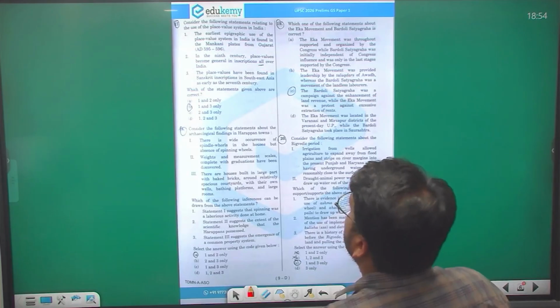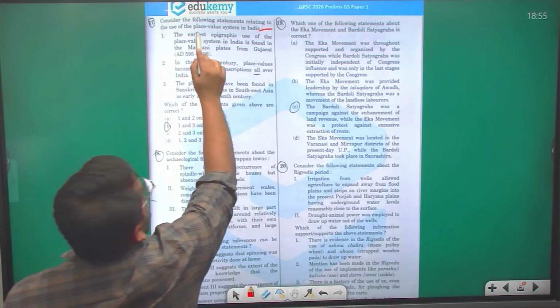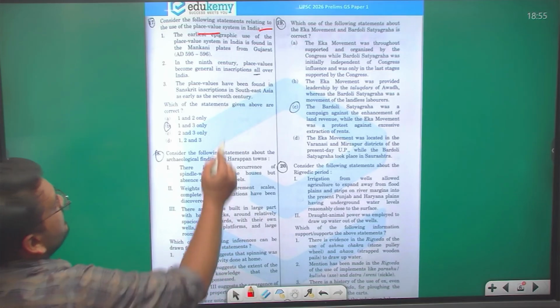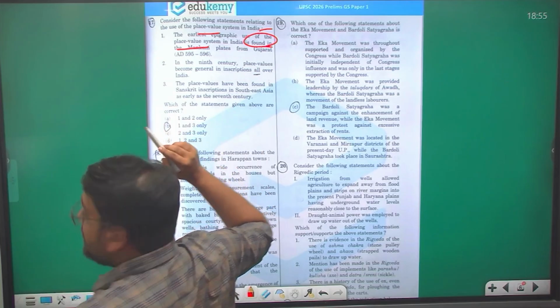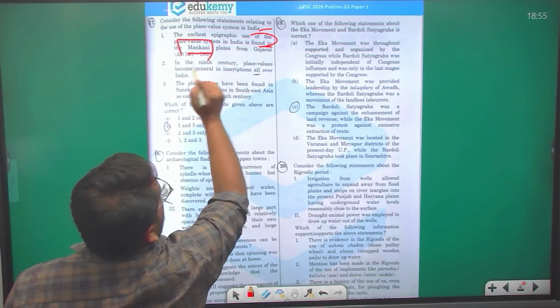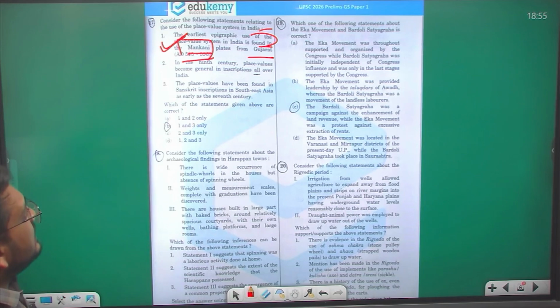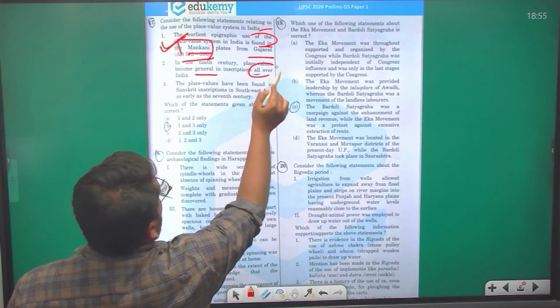Answer here is A. Consider the following statements related to the use of place value system in India. The earliest epigraphic use of the place value system in India is found in Mankani plates from Gujarat. Yes, this statement is correct over here. In the 9th century, place values became general in inscriptions all over India.